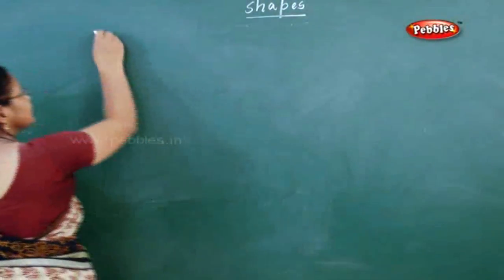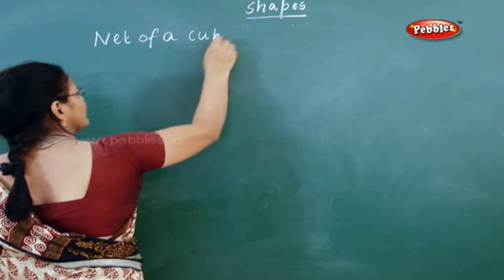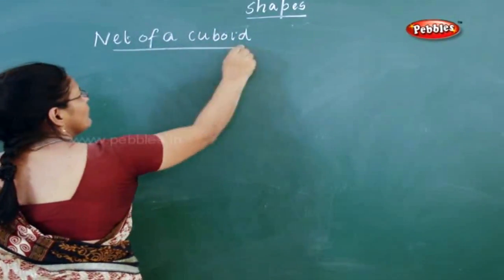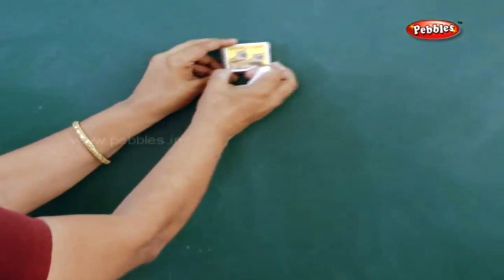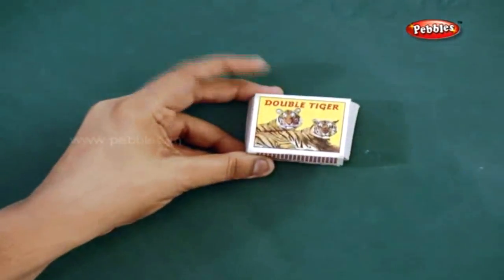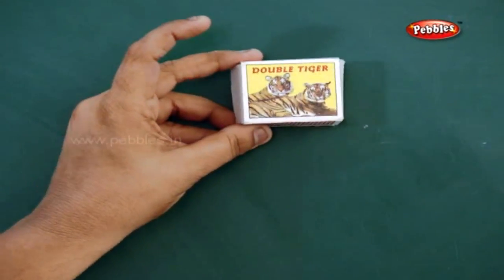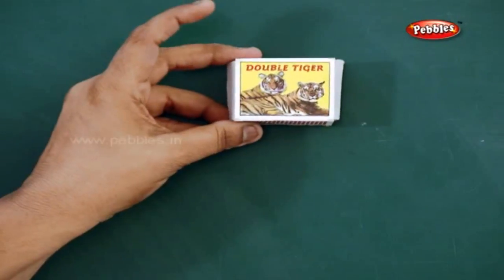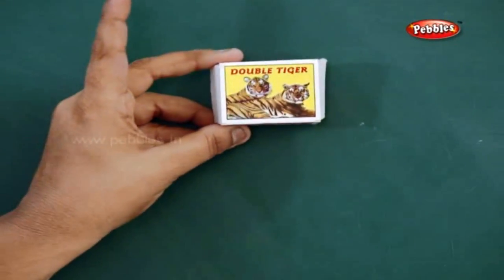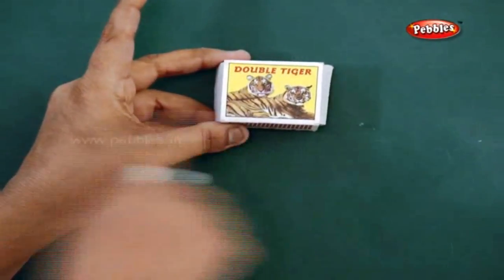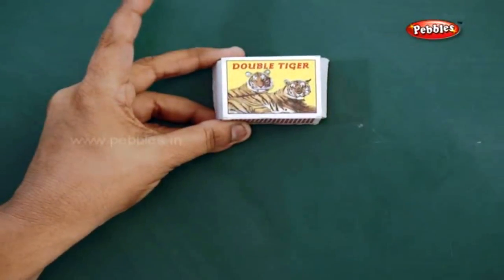See, the next one is the net of a cuboid. Now, I think you must have all seen a matchbox. Have you all seen a matchbox? Yes. Can you tell me how many faces it has, or how many sides it has? This is the thing you are going to learn in the net of a cuboid. So this is a matchbox. Now how many sides does it have? This is what you are going to read.